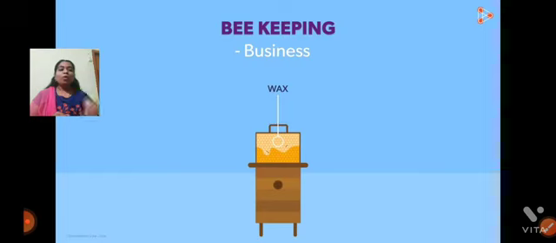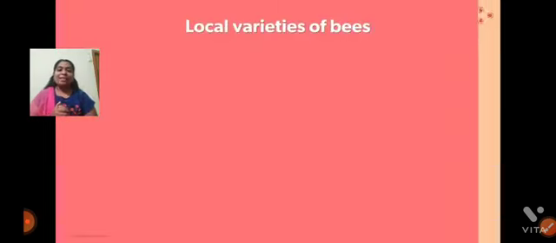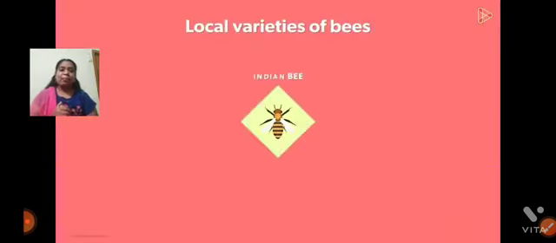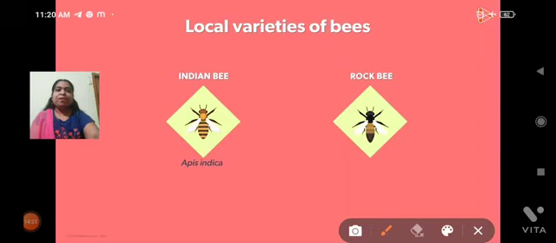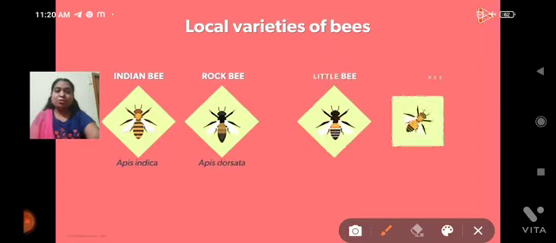And what is the economic importance? We are not only collecting honey, we are collecting wax also. Wax also has more economic importance. And for apiculture, what are the varieties used for culturing? Here you can observe that Indian bees we are using to culture, right?